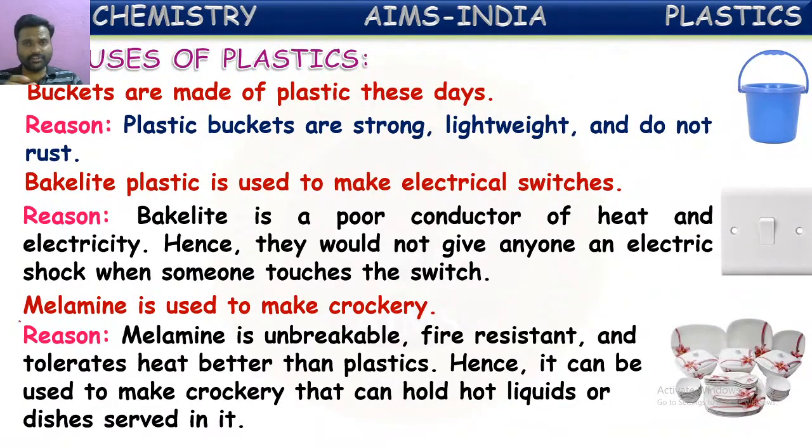Even nowadays we are using electrical ovens at home. So in the ovens generally we keep some bowls which have food items to be cooked in the oven. Those bowls are generally made of melamine because melamine can survive even at very high temperatures. So these are the advantages of melamine being used as crockery at home. Next, let us see.